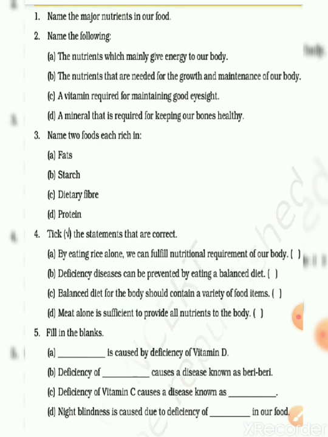Name two foods rich in fats, starch, dietary fibers and protein. You will write two food items which are the sources of these things. Starch means carbohydrate, because we take carbohydrate in the form of starch. So in the second one you will write sources of carbohydrate. Don't get confused. Now this is tick the correct answer. You will write true or false in this, or write this or this.